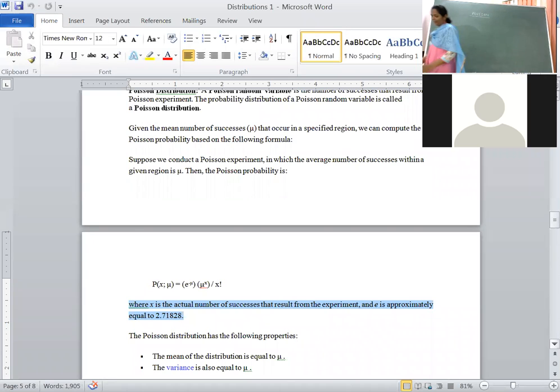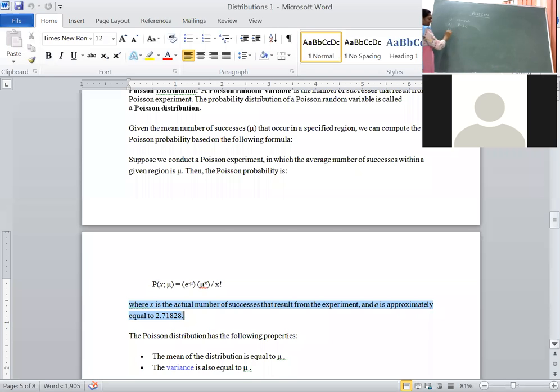Then the conditions for Poisson distribution as a limiting case of binomial distribution. First one is the number of trials is indefinitely large, that is n tends to infinity. The second condition is the probability of success for each trial is indefinitely small, that is p tends to 0.